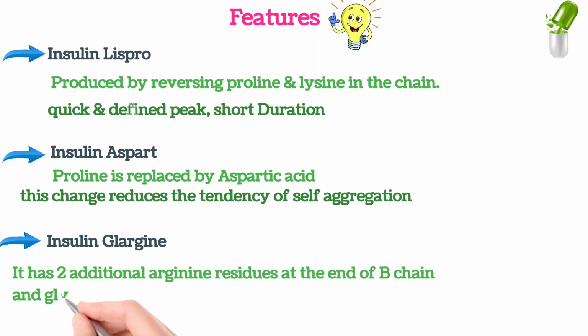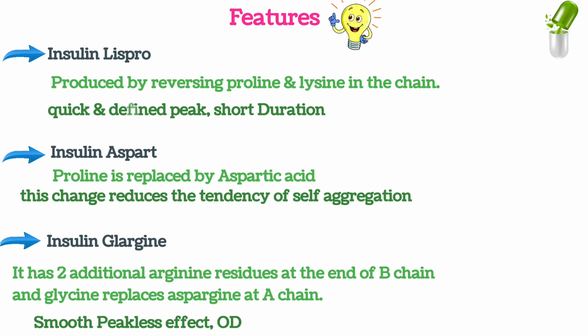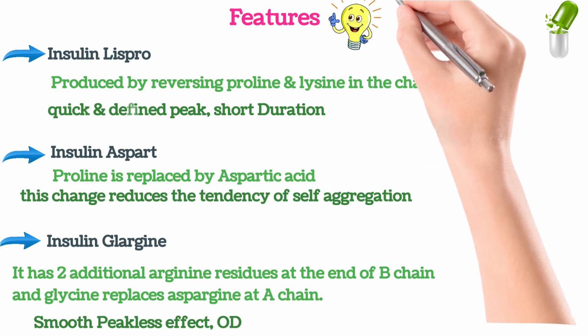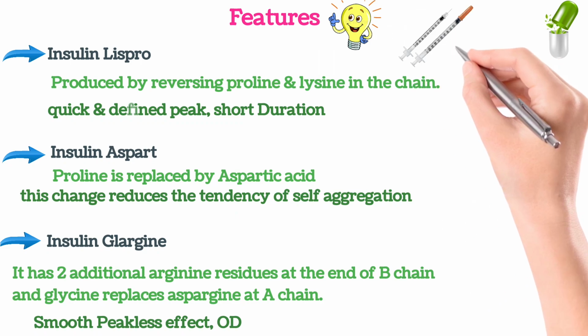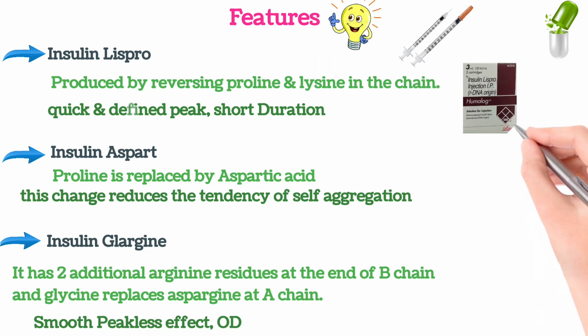Insulin glargine has 2 additional arginine residues at the end of the B chain, and glycine replaces asparagine at the A chain. So there are changes in both the B chain and the A chain. That's why we get a smooth, peakless effect, and it is taken once in a day because it is long acting and there is no peak. Smooth peakless effect we obtain.